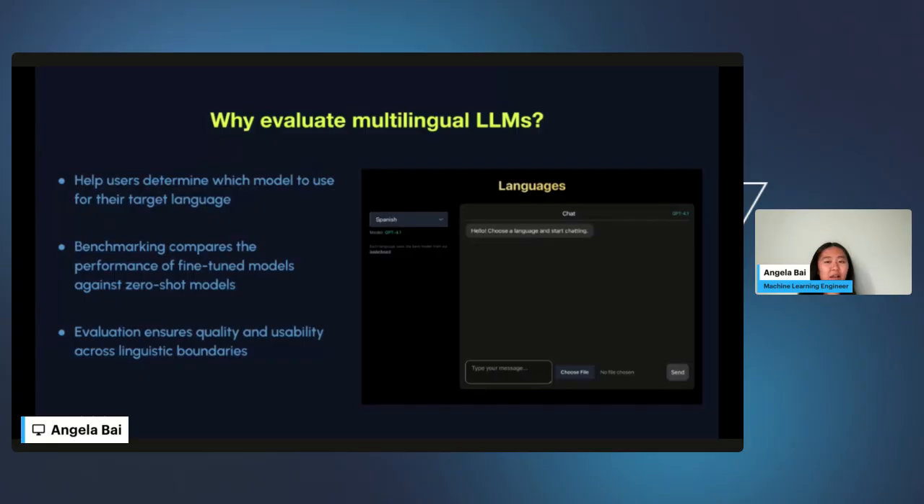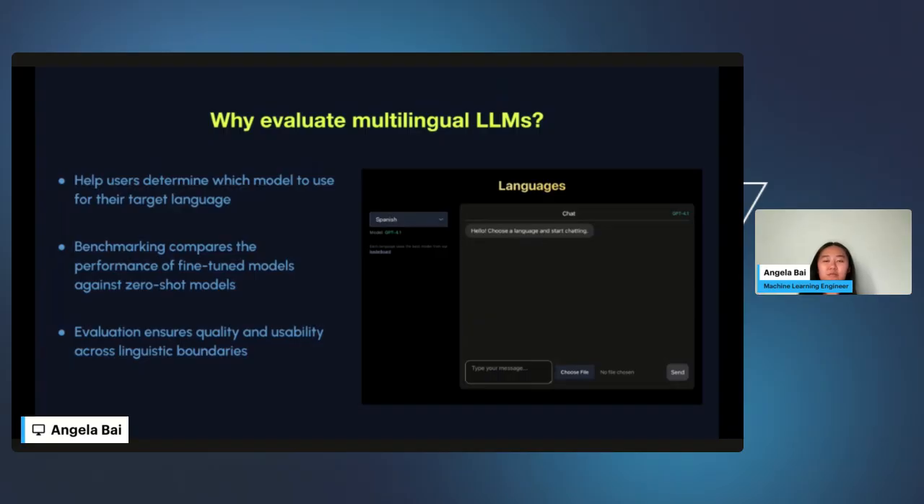Why do we want to evaluate multilingual LLMs? Well, our goal is to identify the model with the best performance for each language and directly implement that into our chatbot so users can be confident that they're always using the best model. So, by testing each model on a standardized benchmark dataset, we can rank them based on their performance and compare fine tuned versus zero shot models.